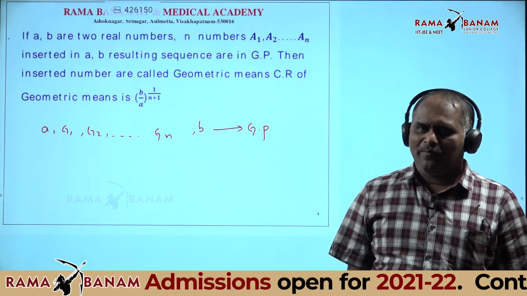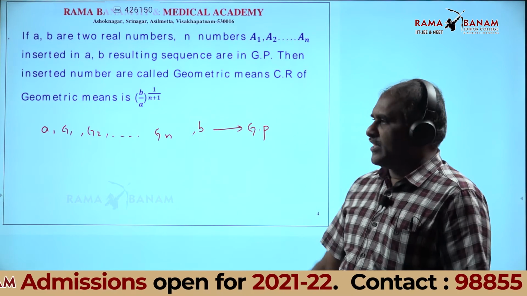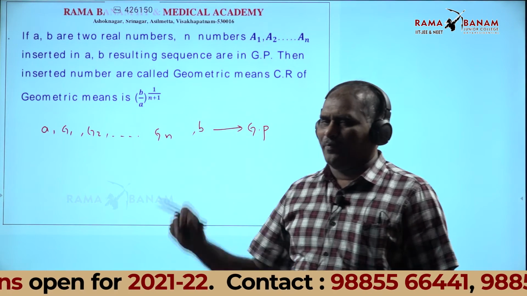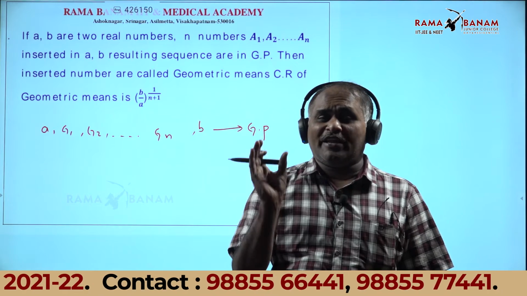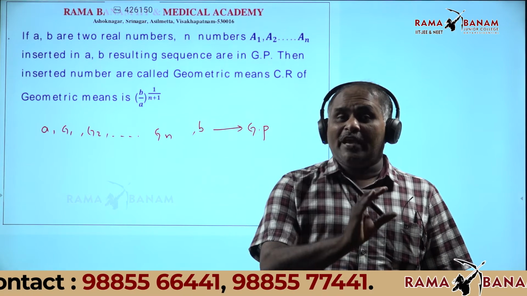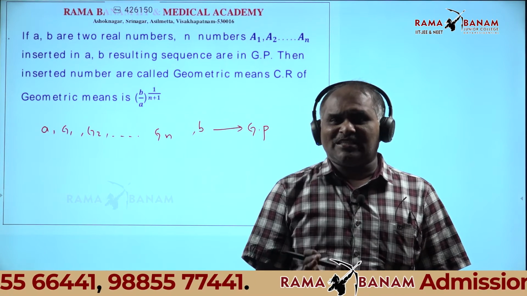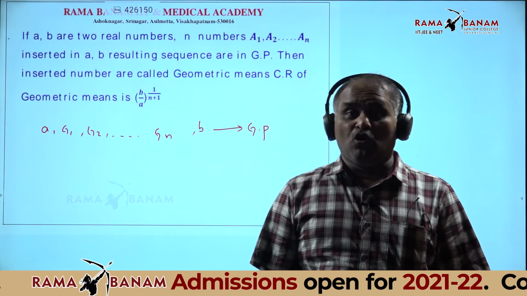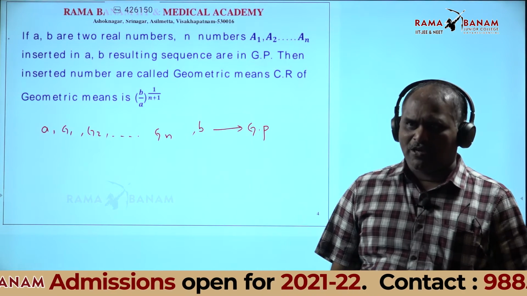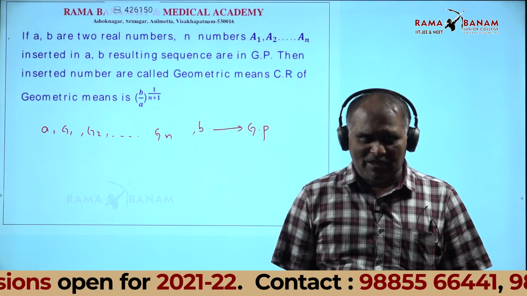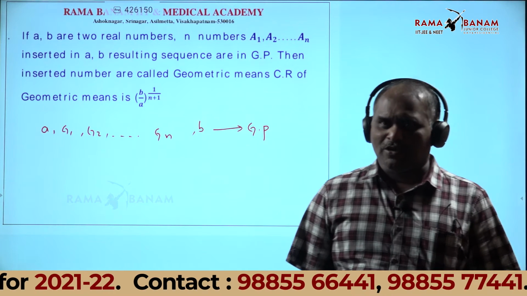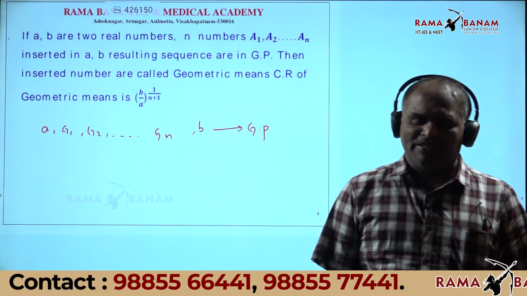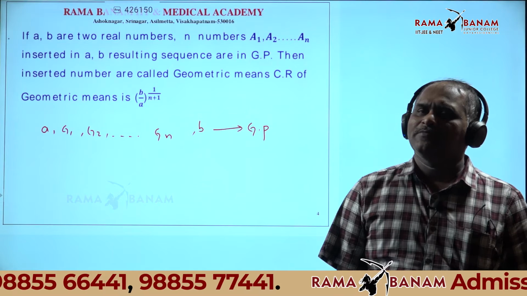What is the geometric mean definition? There are two real numbers A and B. N numbers are inserted between A and B. The resulting sequence is in geometric progression. Therefore, the inserted numbers are called geometric means. Understood this point? Yes, sir.